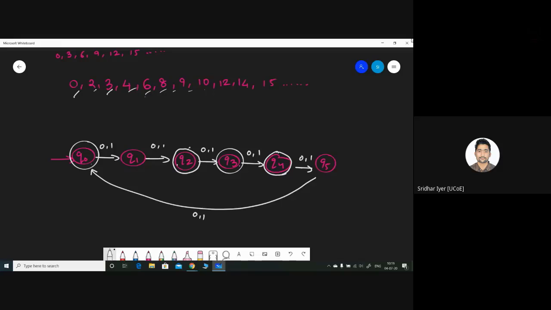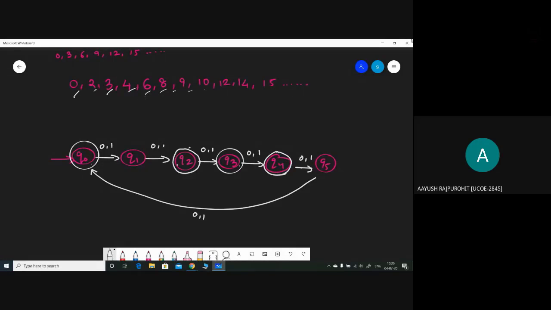Shreya, kindly check once again. We are having four final states instead of two. Q0 is also accepted because it is present in both the 2's and 3's lists, right? So Q0 could be accepted, Q2 could be accepted because it's of length 2, Q3 obviously it's of length 3. Q4 can be accepted because it is present in 2's list, and in the same way you can accept all these strings. So basically all the multiples of 2 and 3 and the corresponding states to them are the final states. Am I clear?